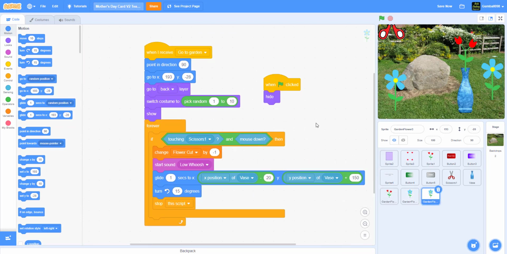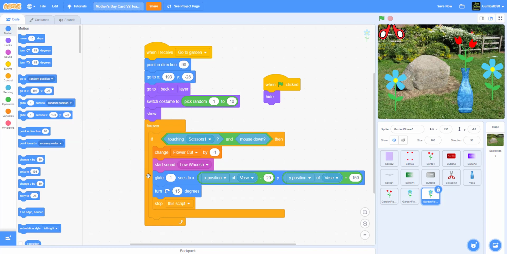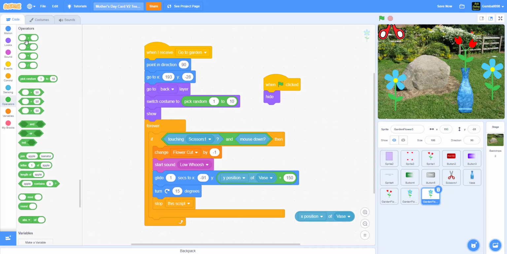And then we need to make this turn the other way. 30 degrees this way instead. And instead of minus 20, we got a plus 20 because it's getting larger. And we got this. So we have this.